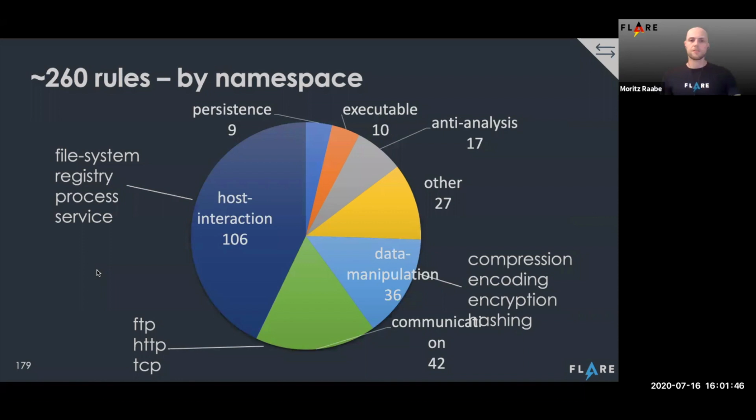So currently, Kappa supports 261 rules. Here, there's a rough grouping of them by namespace. I think it's pretty impressive that we already came up with such a high number, especially because we were mostly focused on writing the core of the framework so far. But of course, as we were reverse engineering malware samples over the last year, we were using Kappa, improving the rules, adding cool functionality, and we already have good coverage.